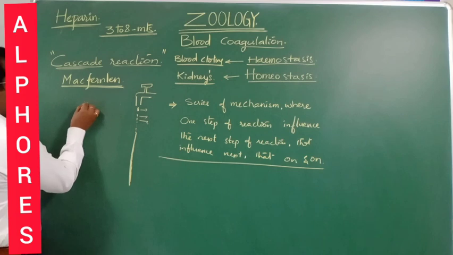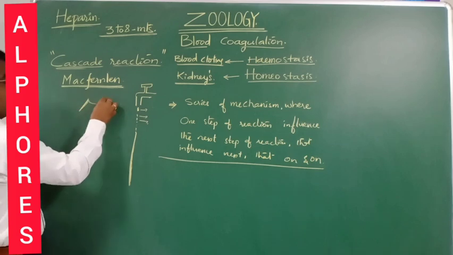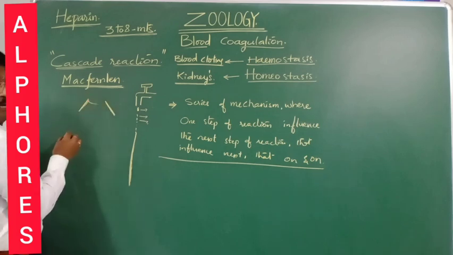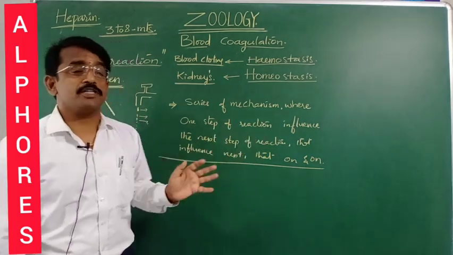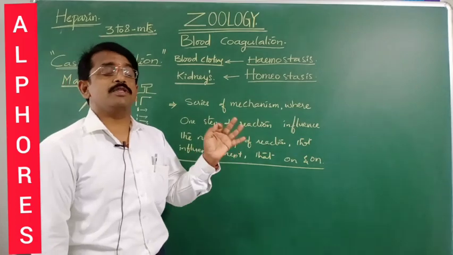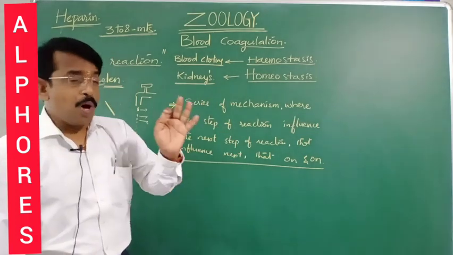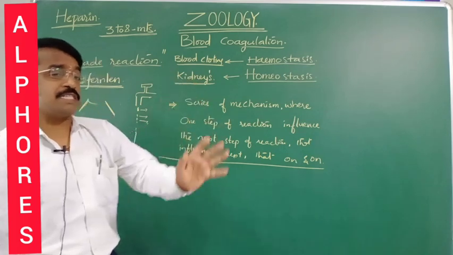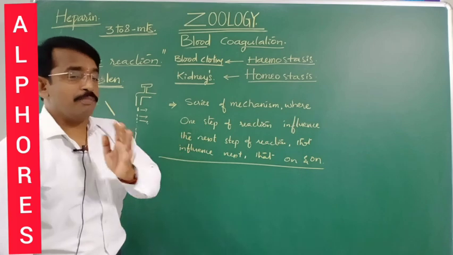Look here. Suppose a person has a wound here, an injury. The first step is prothrombinase formation, or prothrombinase synthesis. Once the prothrombinase is synthesized, prothrombin is converted into thrombin.